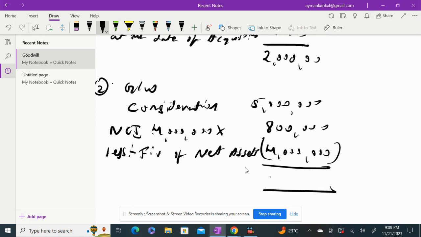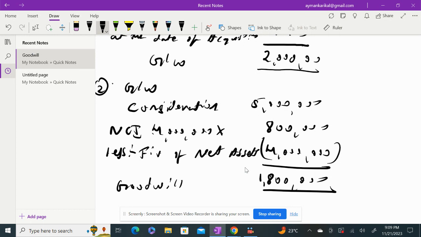So you have 5,800,000 minus 4 million, that will give you 1,800,000 as goodwill. So these are the two methods of calculating goodwill which you may expect in your exam. This is your goodwill at the date of acquisition.